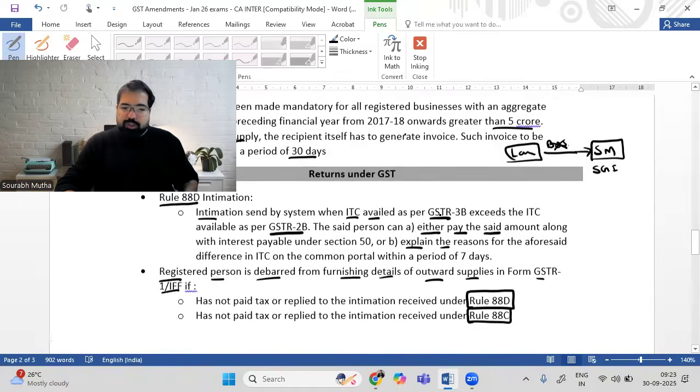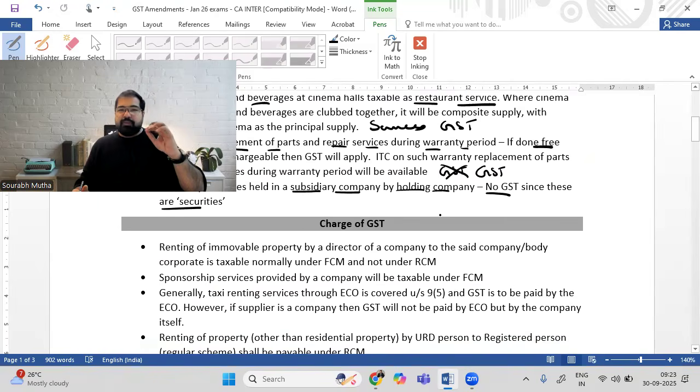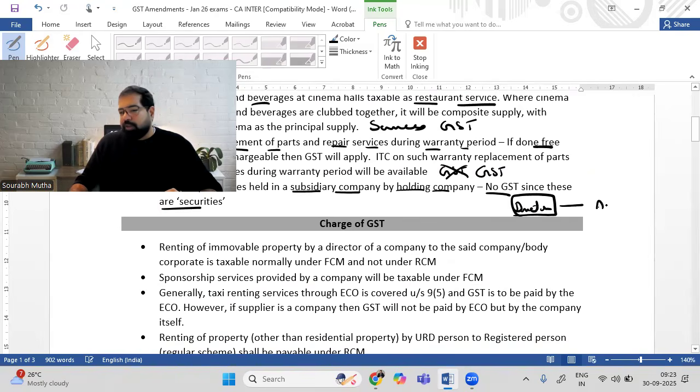And now over to the chapter on charge of GST. Let's go to charge of GST and let's see what has changed there, guys. Some very, very important changes. First, let me explain. If you're a director in a company and you're providing services to a company, let's say ABC company, other than salary, then in that case, GST will be paid by ABC company under RCM. I know, and you also know this already.